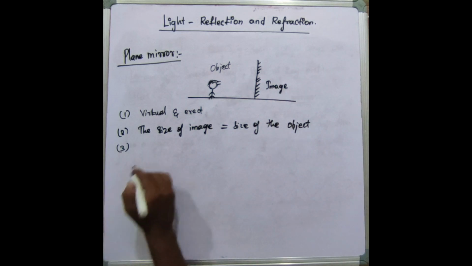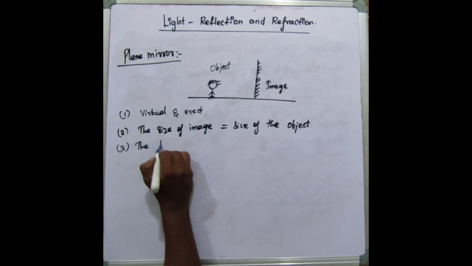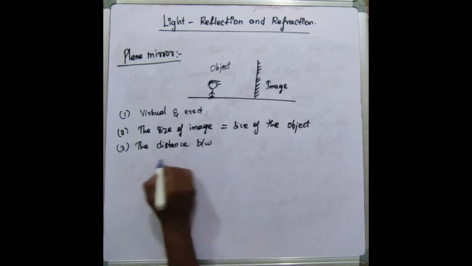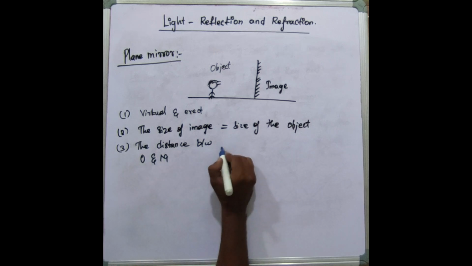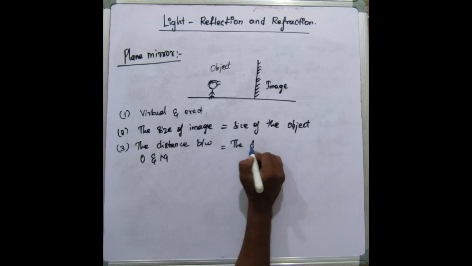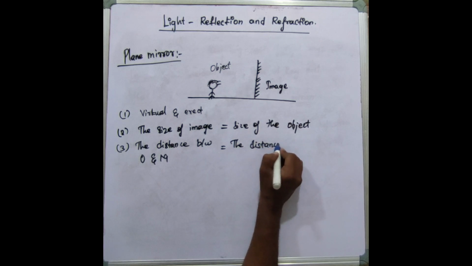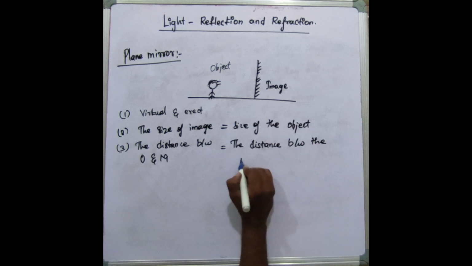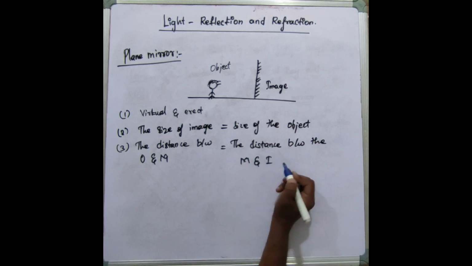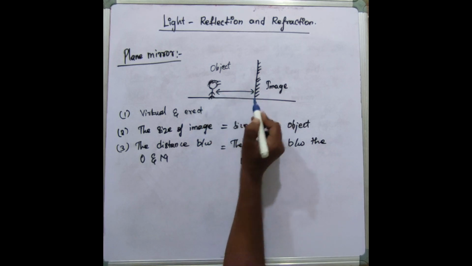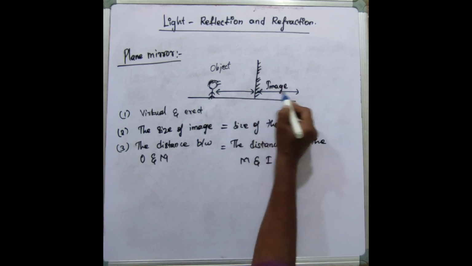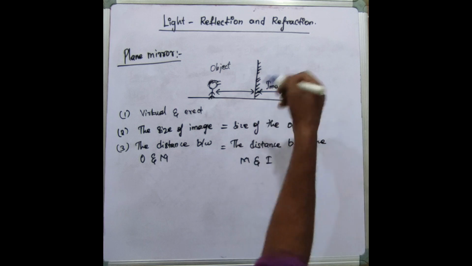And third point is what? The distance between object and mirror will be equal to the distance between the mirror and the image. So இங்கே என்ன டிஸ்டன்ஸில் நீங்கள் நிற்கிறீங்களோ அதே டிஸ்டன்ஸில் தான் உங்களுக்கு இமேஜும் ஃபார்ம் ஆகும் behind the mirror. Okay,